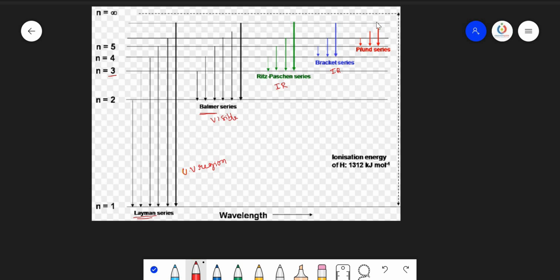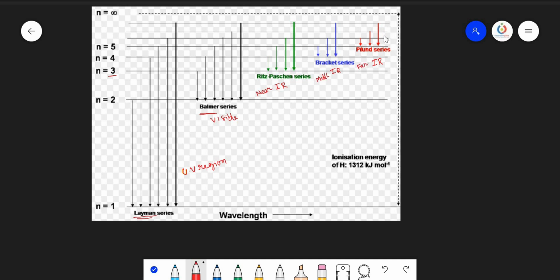These are called the Brackett series. And when the electron is coming back from any one of the higher energy states up to the fifth energy state, these series of lines are also observed in the infrared region. These are called the Pfund series. And all these series of lines are observed in the infrared region, in that this is near infrared, this is actually middle infrared, this is the far infrared region.